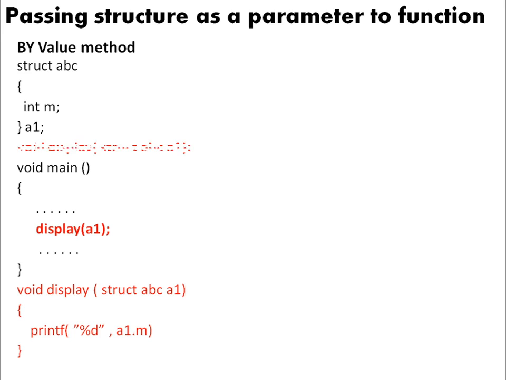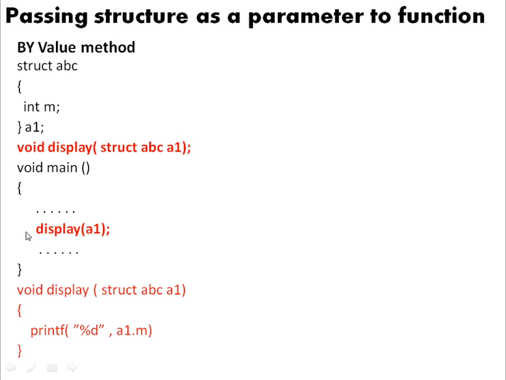Now let's see the second type at this particular place. Before I start with the second type, obviously there has to be a function declaration also. So this is your function call. Follow the arrows carefully. This is your function call. This is your function definition, and this is your function declaration.